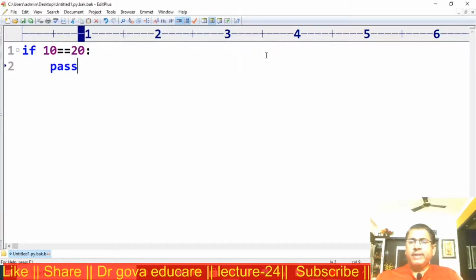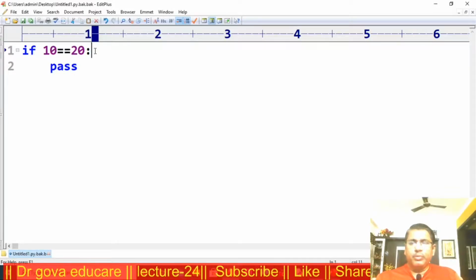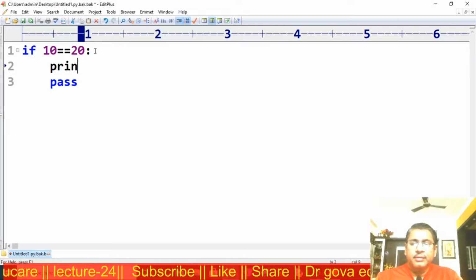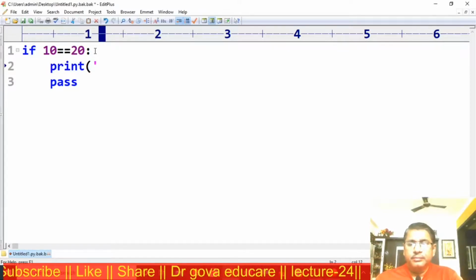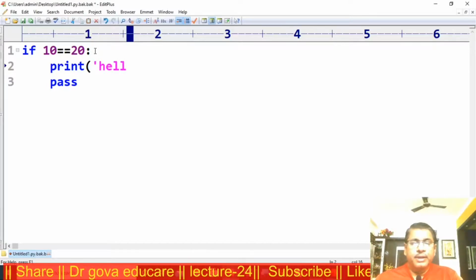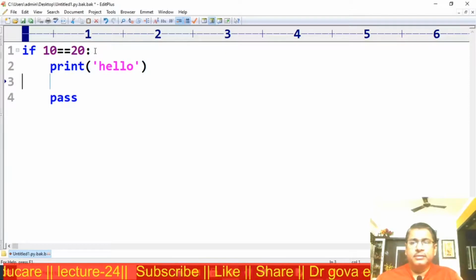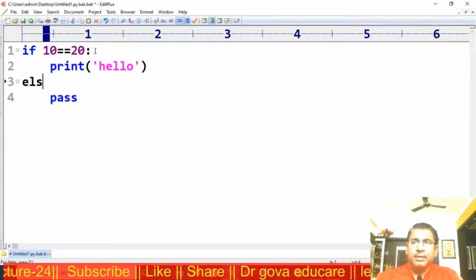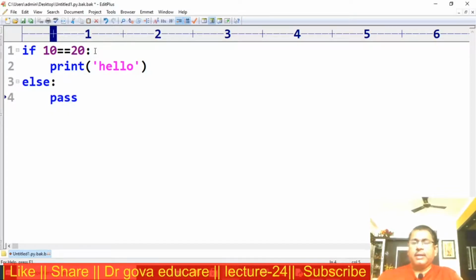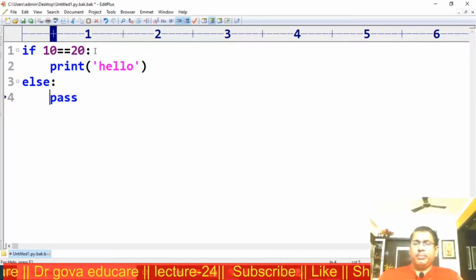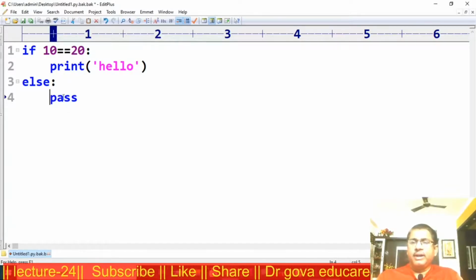Suppose if 10 equal to 20, I want to print hello. In the else part, I want to write some statements later, so for now I am using pass.